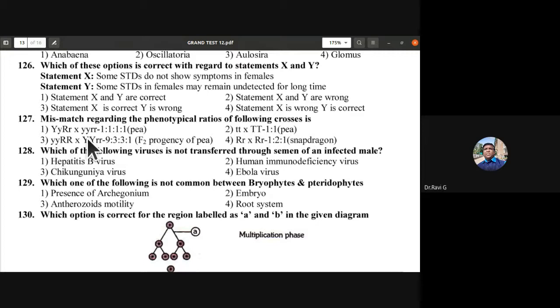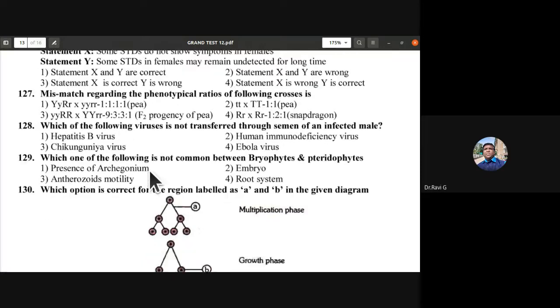Whereas YyRr and capital YY small rr, so 9:3:3:1. Rr into Rr 1:2:1. They are all correct options except for the second one. Second one is the wrong option. So you can take it in the indirect way also as a test cross. For the homozygous, you don't get 1:1. You get 1:1 only for the heterozygous, not for homozygous. So it would be 100% tall. So the second one is the wrong answer.